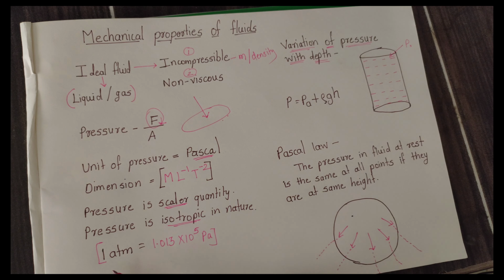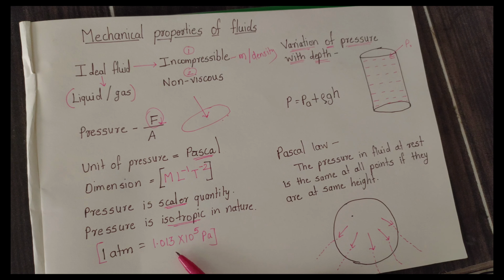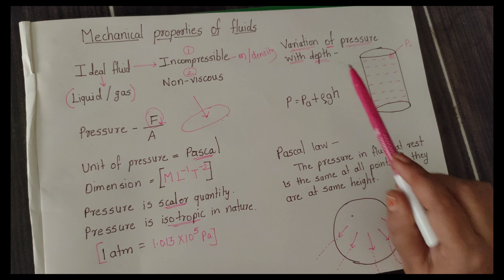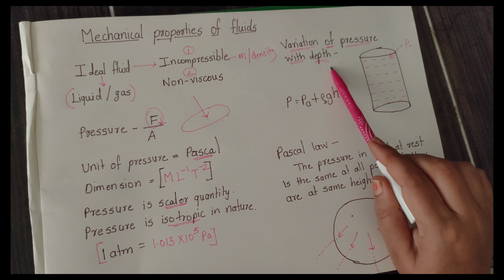Now what is the value of 1 atmospheric pressure? 1 atmospheric pressure is equal to 1.013 × 10^5 Pascal. Okay, now let us move toward the variation of pressure with depth.